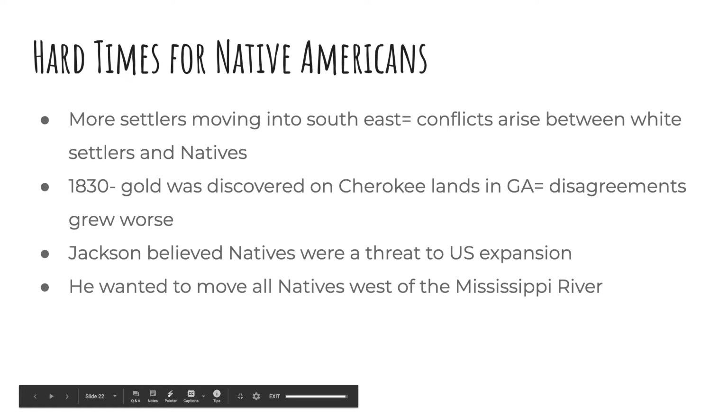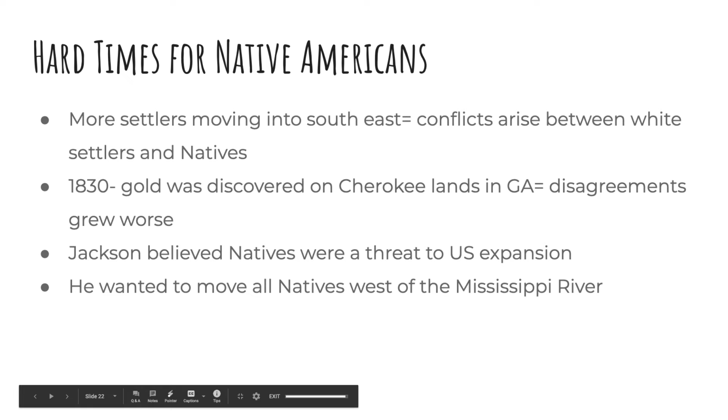Another thing that arose during this time was that in 1830, gold was discovered on Cherokee lands in Georgia. So these disagreements grew worse because now the white settlers are wanting to live in this area so that they could look for gold, so that they can become wealthy. But the natives don't want to give up their land. The Cherokee don't want to give up their land in Georgia.